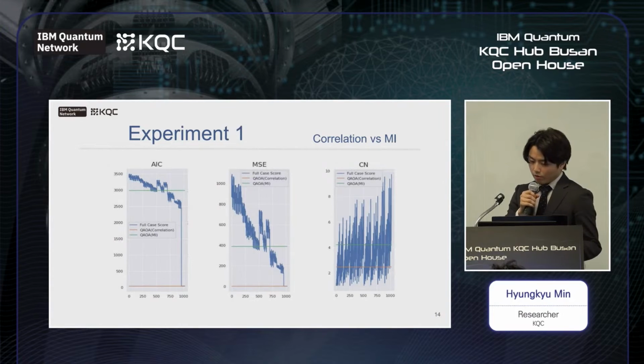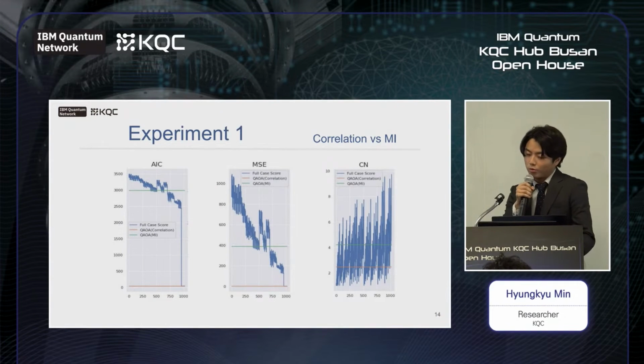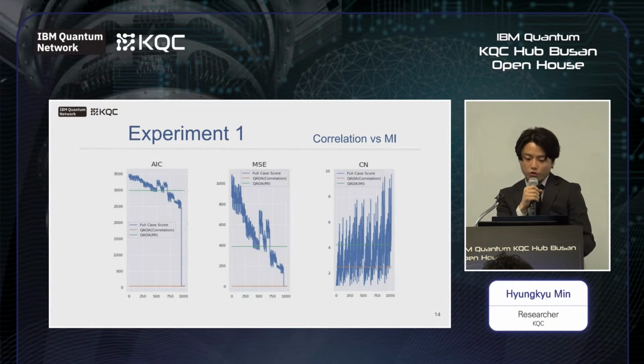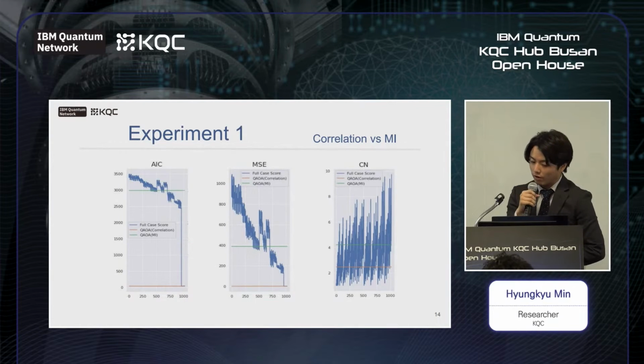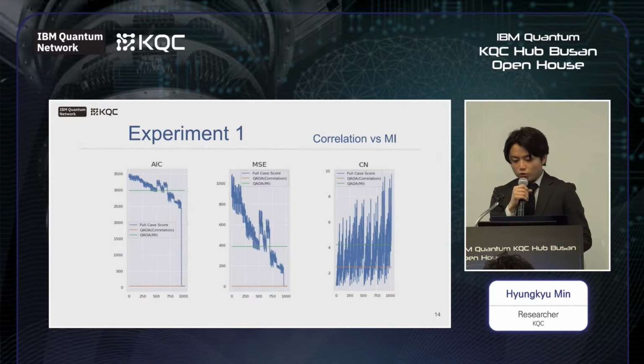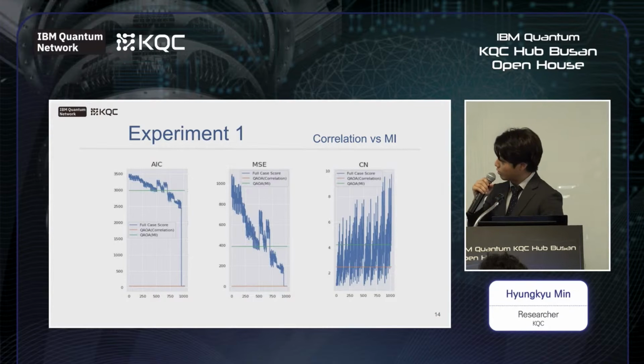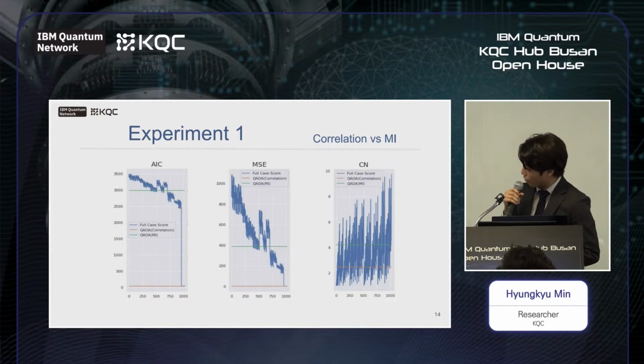The first experiment is a comparison between correlation and mutual information criterion, aka MI. The blue line depicts the cost of all possible cases. We visualized the 2 to the 10th power number of cases as decimal numbers. That is, binary numbers into decimal numbers. Because we use the first 4 as true parameters, the combination of 1, 1, 1, 1, 0, 0, 0, 0, 0 becomes the optimal combination. The decimal number of 1, 1, 1, 1, 0, 0, 0, 0, 0 is around 1,000. So we can see that the score is best when it reaches 1,000.